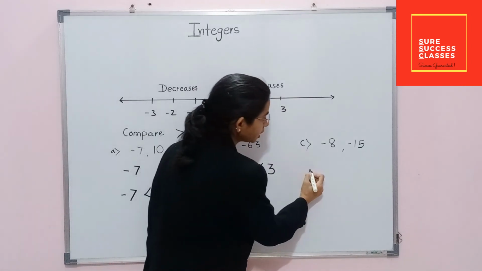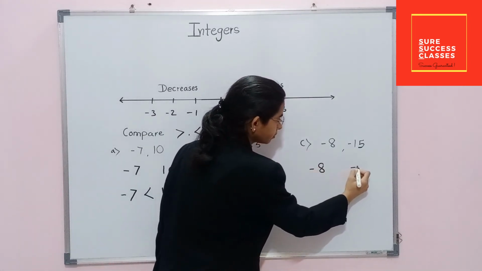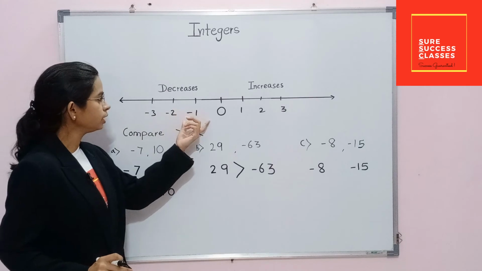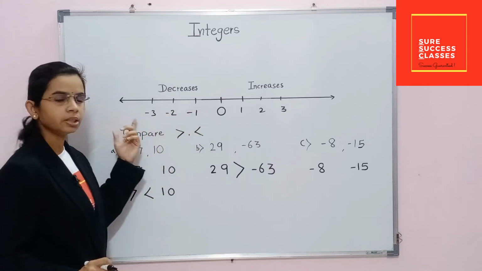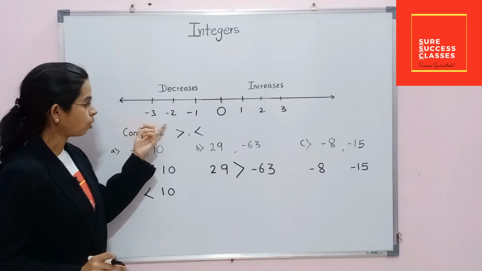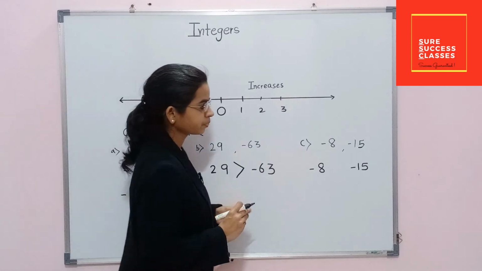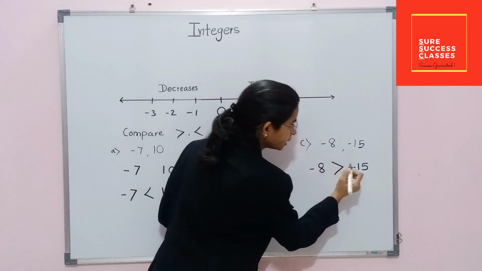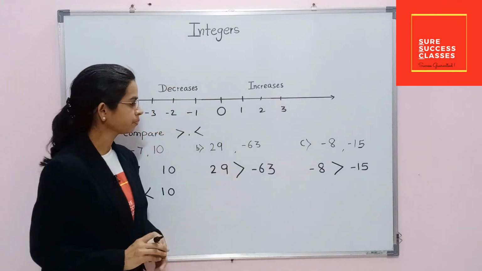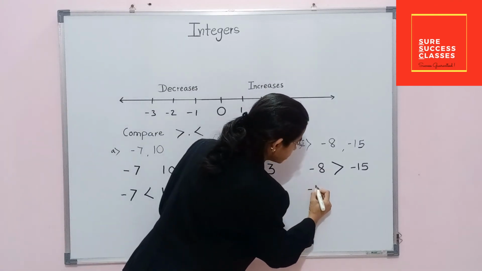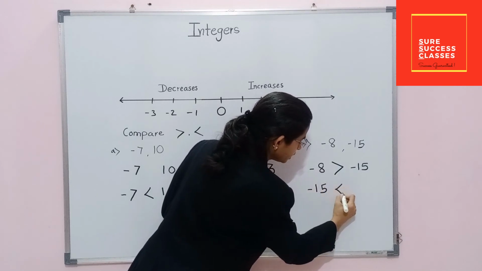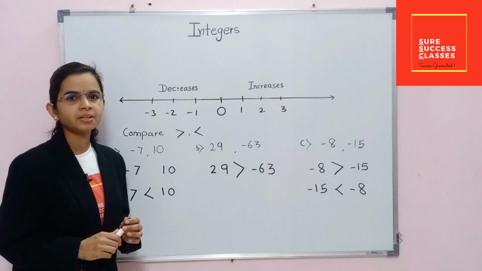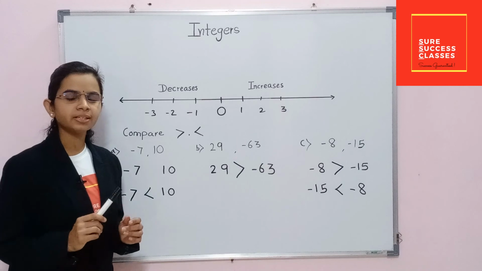Here both have a minus sign with them. How can we decide? As I told you, when we move left to 0, the numerical value of the number decreases. So minus 8 is greater than minus 15, or in other words we can write minus 15 is less than minus 8. Got this point? I hope with these examples your concept will get clear.